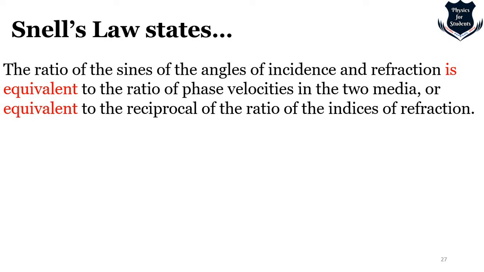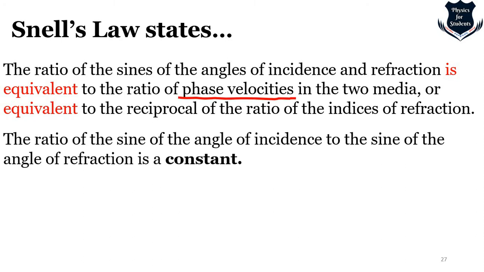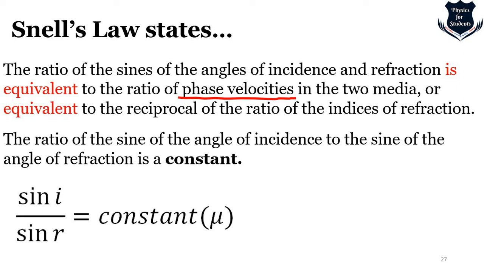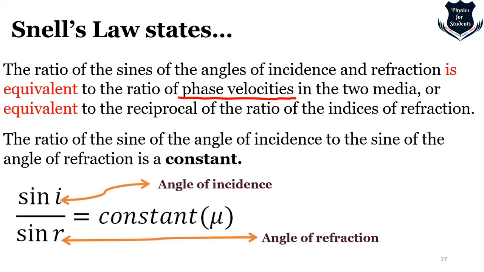Now by phase velocity, just try to understand that the phase velocity of a wave is the rate at which the wave propagates in any medium, right? It is the rate at which the phase of the wave propagates in space. That is the definition of phase velocity. So the ratio of the sine of the angle of incidence to the sine of the angle of refraction is constant. So sin i by sin r equals a constant, which is mu, the refractive index. Here sin i is the angle of incidence, sin r the angle of refraction. And it is obviously true in isotropic medium, which I have explained earlier.